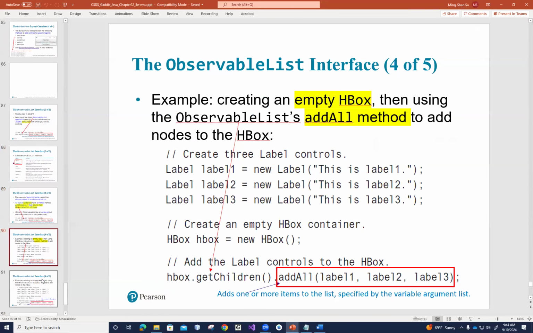And then here will be just one example. So again, in this code sample we declare 3 labels, and then one HBox container. Then when we want to add all 3 labels into it, we can call the getChildren method, then addAll, and add all the 3 labels to it. All right. So let me see. I got some sample code over here. So observable list demo. Let me do a quick demo here.